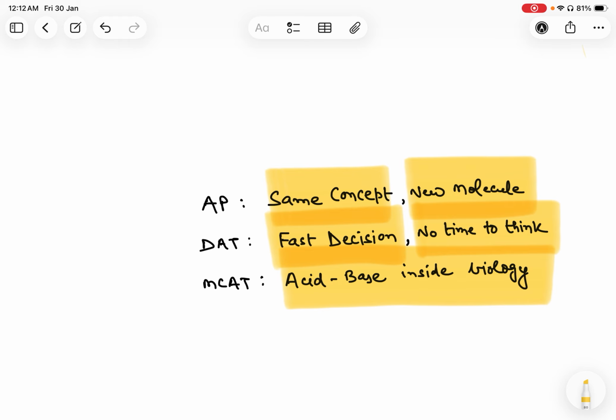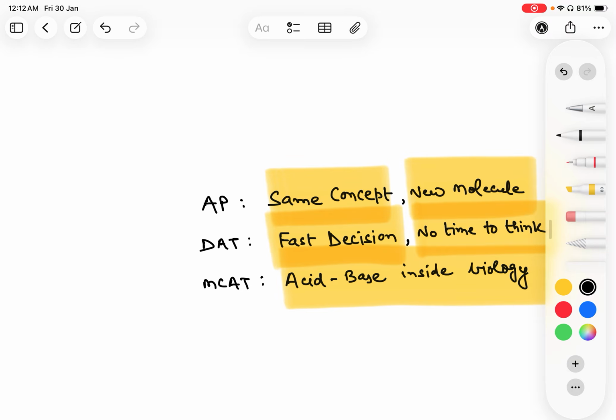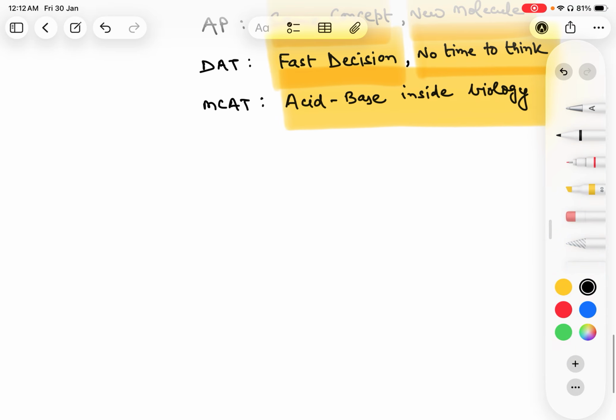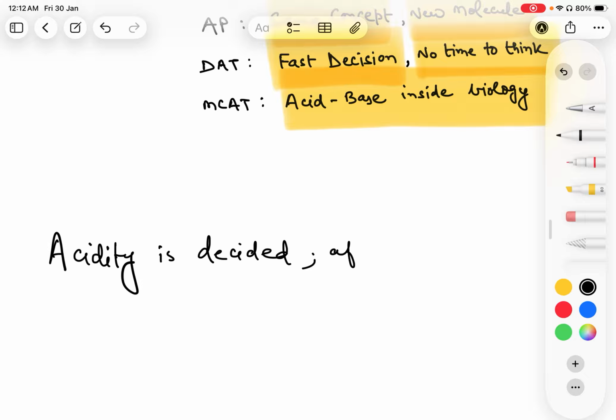Okay? So the concept is very simple. What we learned today is again a very simple concept: acidity is decided after H plus is lost.